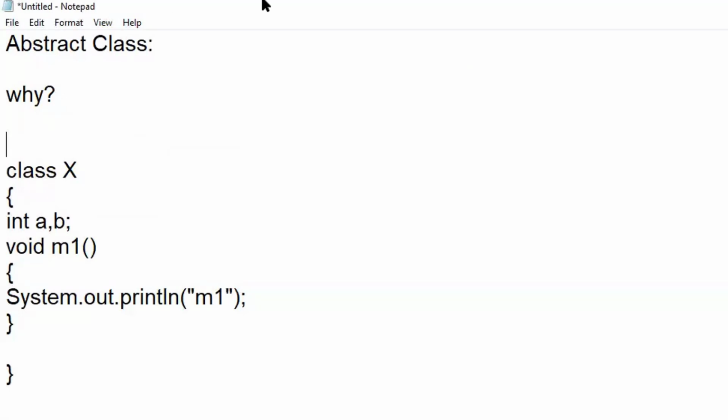Now consider a scenario something like this. And whenever I tell a scenario, try to be clear with the scenario. Say for example, you are developing an application for a website. This is not a real-time example, just for understanding I'm giving you this scenario. When you go to a static website, static in the sense you don't have any login credentials or dynamically changing values, just a normal website.